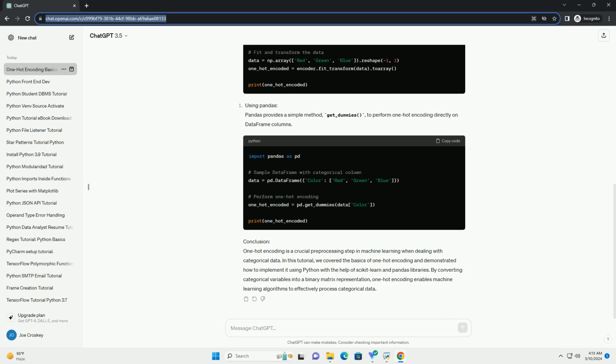Implementing one-hot encoding in Python. We'll explore two popular libraries for implementing one-hot encoding in Python: scikit-learn and pandas.